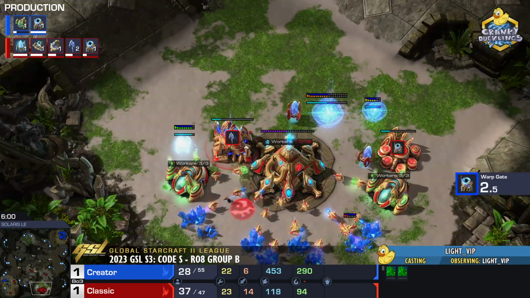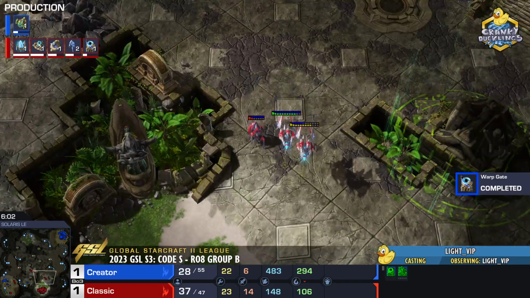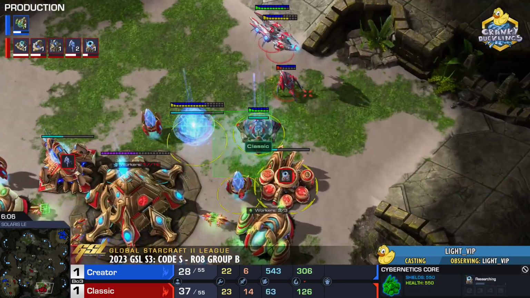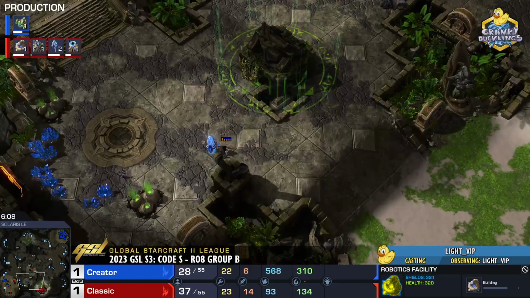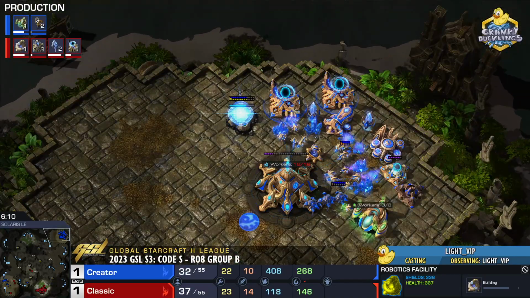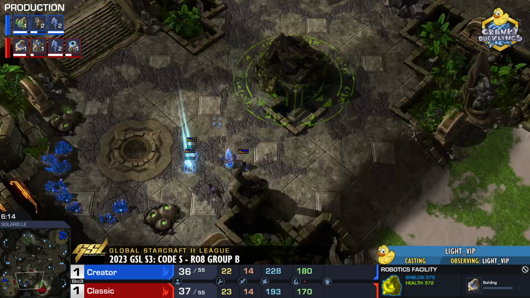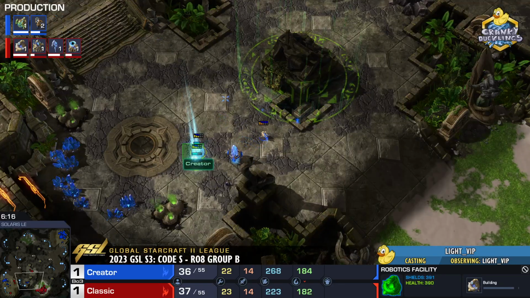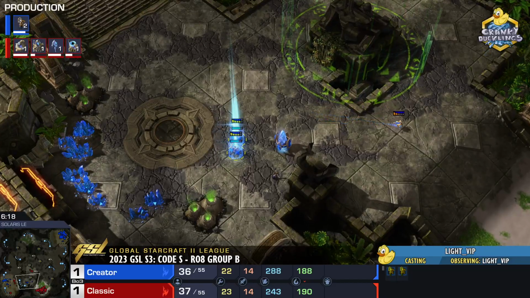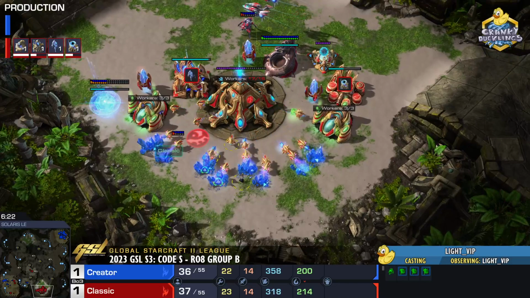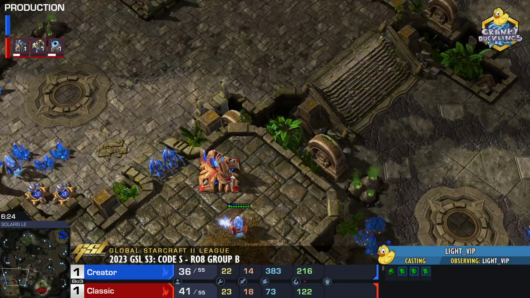Can Creator turn the tables here on Classic? There is a shield battery finishing up here on the right-hand side. Can we? I think we have to commit to a 1 base 4 gate all in. Like that's the only play here. Ah, Adepts. There we go. Adepts are on the way. So 2 Adepts do one-shot workers. If they shade into the mineral line, they can just have their way with these workers.